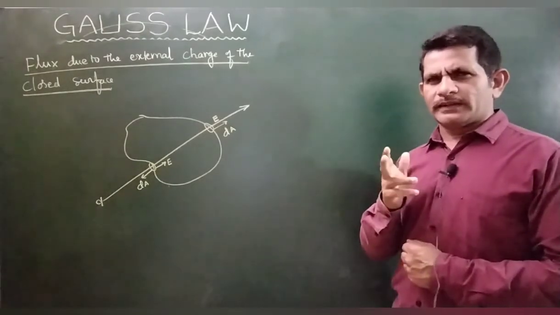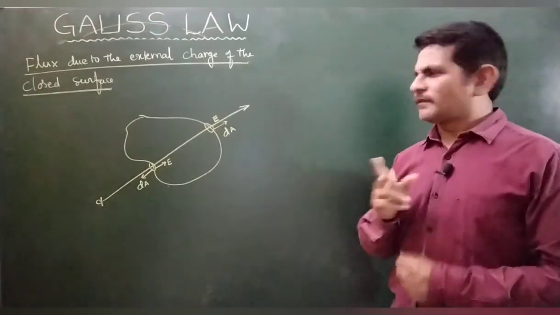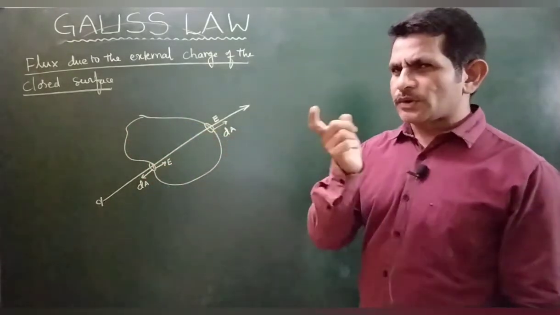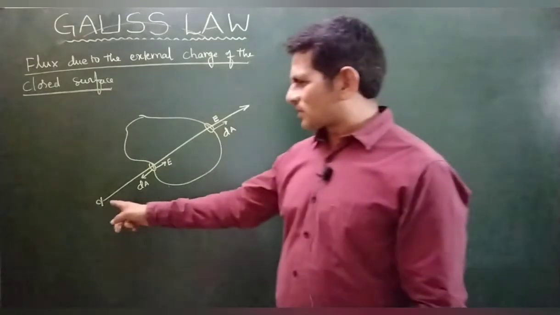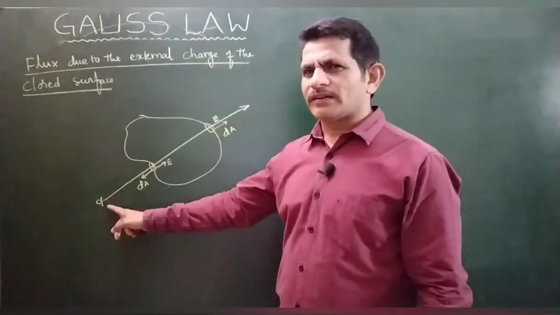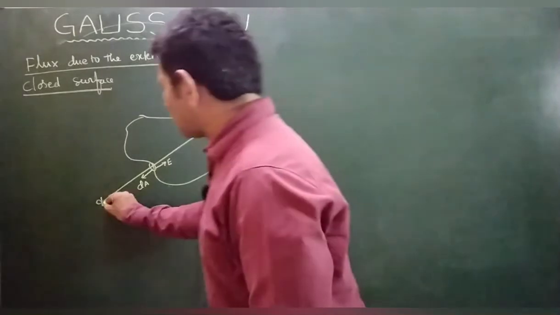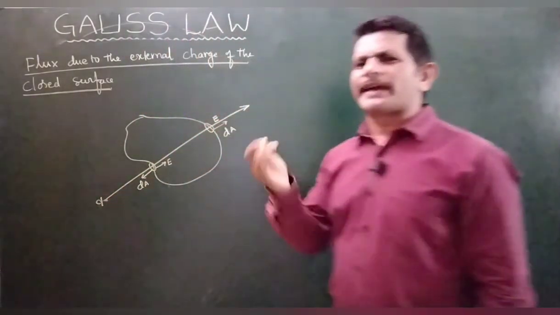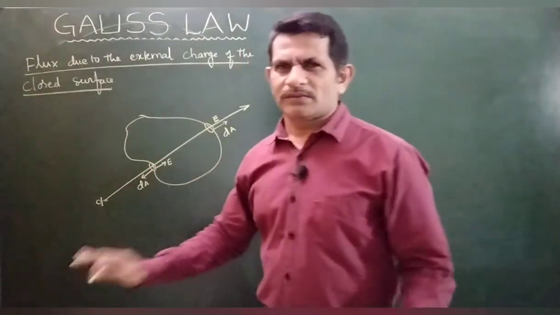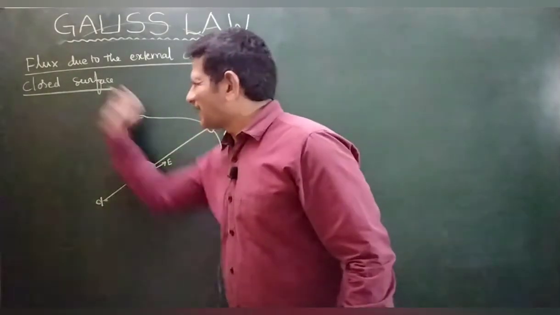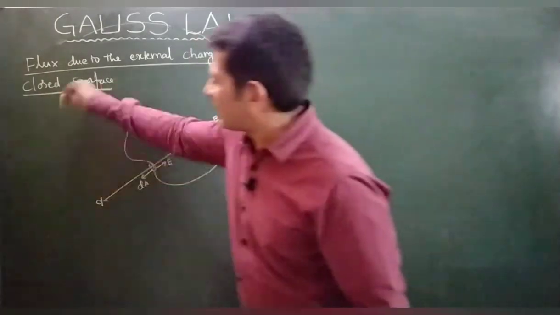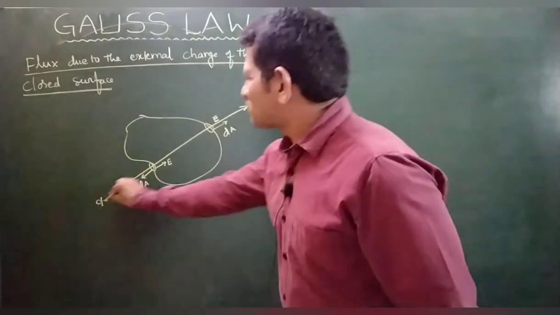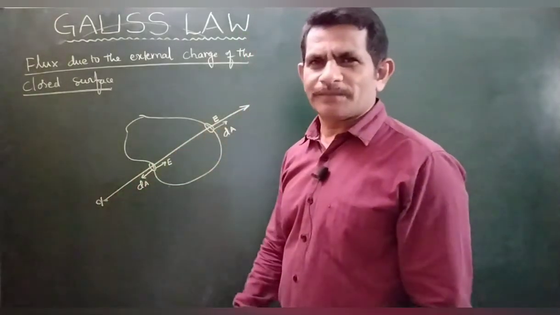While you are finding the flux, this is the closed boundary. There is a charge outside of the closed boundary, so it creates an electric field in all directions. We have to draw the electric lines in all directions, but we have taken one electric line of force which is passing through this closed boundary.